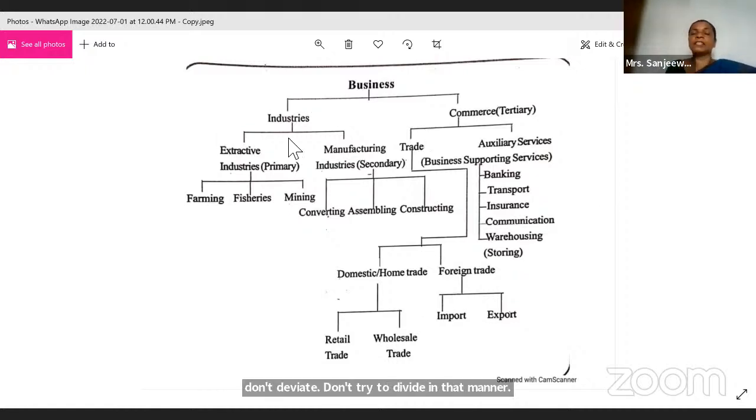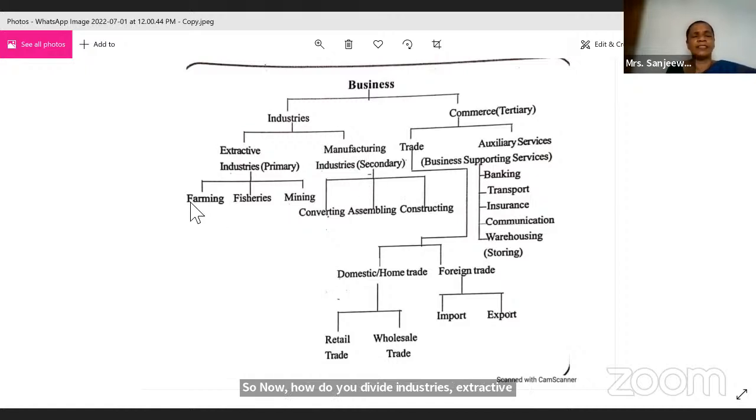Okay, so hope you can see this business flow chart. If they ask what business is, now this is what you need to do, right? So now here commerce, you know now. Business is the combination of industries and commerce, right? So now earlier the question that I asked was what commerce is. Commerce you can divide as trade and auxiliary service. Business is the combination of industries and commerce. So now how do you divide industries? Extractive industries and manufacturing industries.